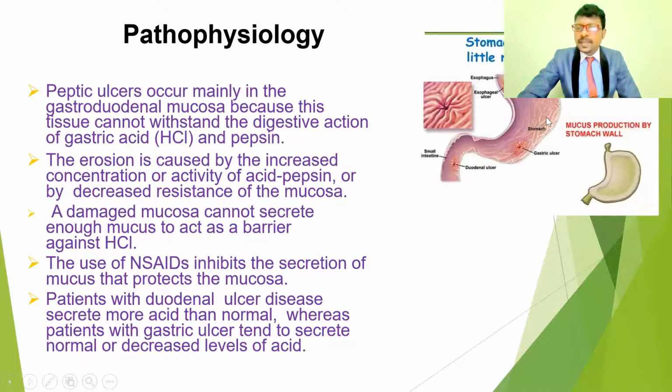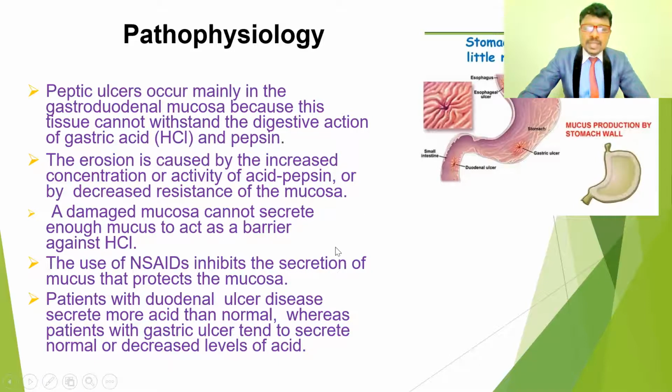Just now we discussed that because of damage to the lining of the stomach, it won't produce mucus. Because of less mucus inside the stomach, the acid is going to damage the stomach walls. So it may give ulcers in the stomach as well as the duodenum. The erosion is caused by the increased concentration or activity of acid pepsin, that is, HCl concentration, or decreased resistance of the mucosa. If there is no mucous membrane, the high concentration of HCl is going to damage the walls of the stomach as well as the duodenum.